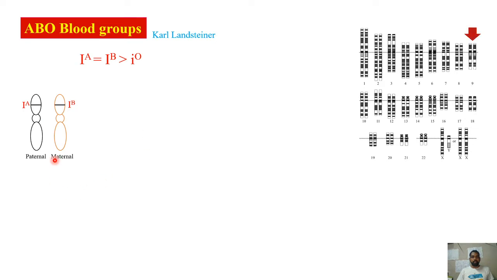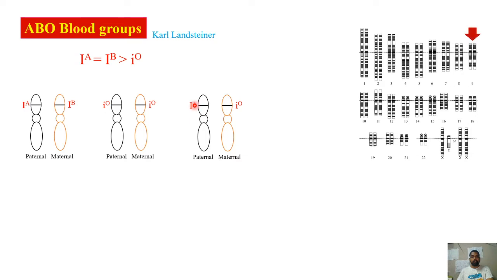If I take a person with AB blood group, for example, on one of his homologous chromosomes he will have IA, and on the other, its homologous chromosome, at the corresponding locus, he will have IB. Or the person may have both of the same type, that is IO, IO.